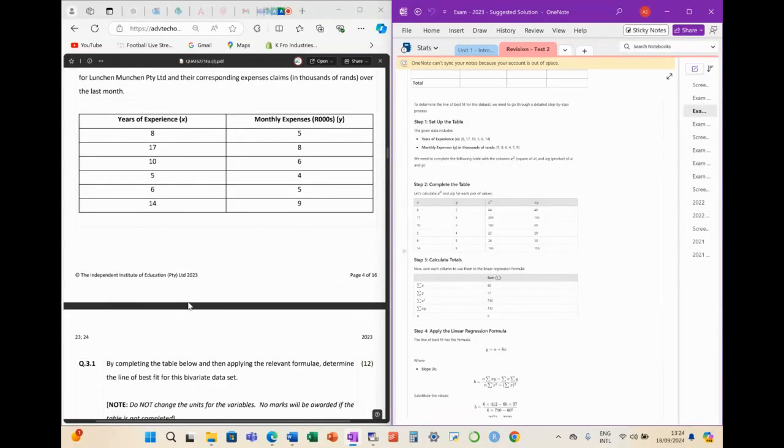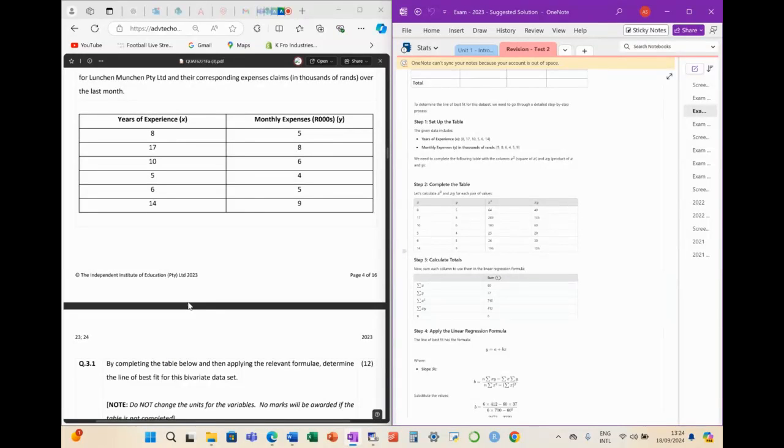So you do get more monthly expenses, but 17 should be more than 9. And if you look at 10, 10 is more than all the ones that are less than that, because you get 6 there, but it's not more than 17. So that is still in line. So 14 is the one that is doing its own thing. So that's what I meant.